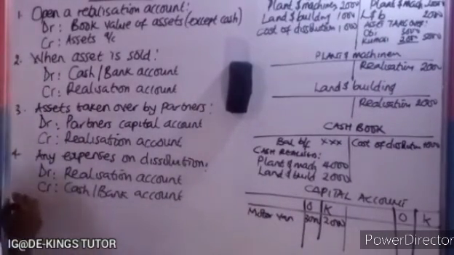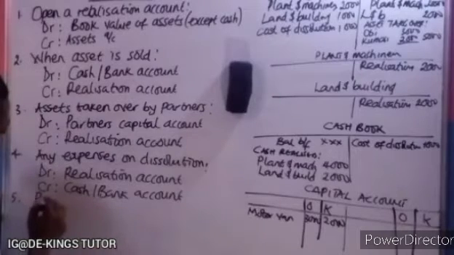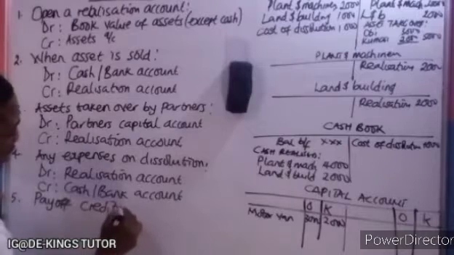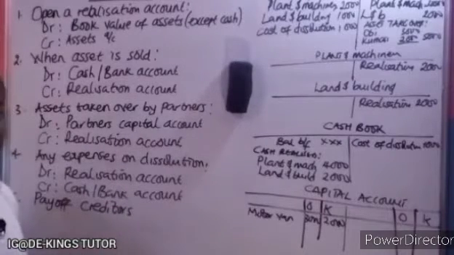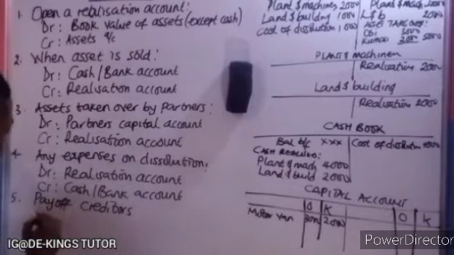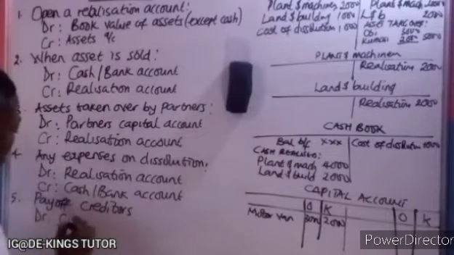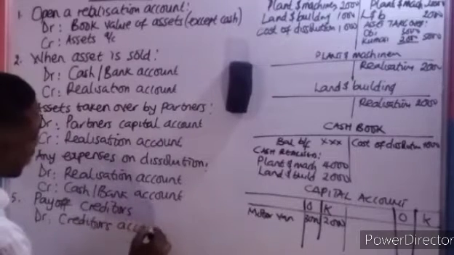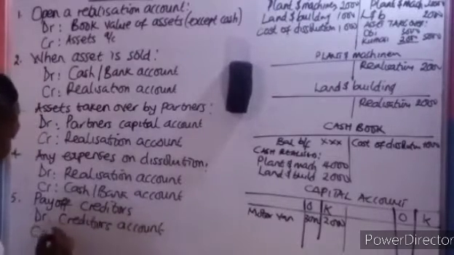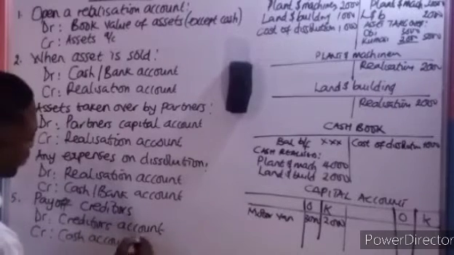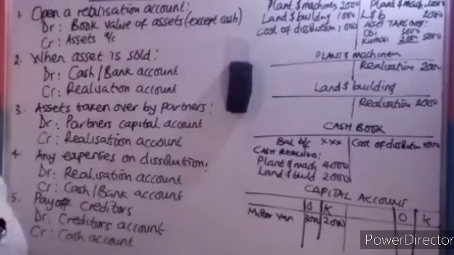Now the fifth one is paying off creditors, like when creditors are paid off in terms of the debts owed to them. So what do you do? You debit the creditors account and you credit the cash or the bank account.